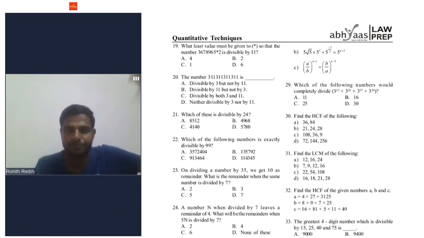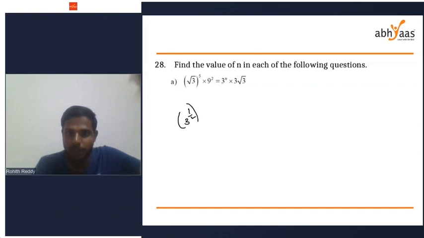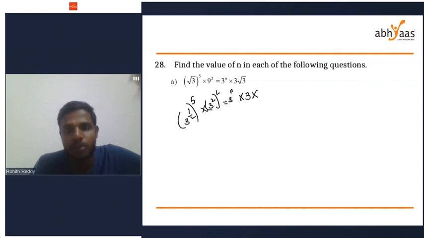Root 3 means 3 power of 1 by 2. Okay, so root 3 means 3 power of 1 by 2 whole to the power of 5, into 9 to the power of 2. 9 to the power of 2, I am going to write it as 3 square whole square, equal to 3 power n into 3 into root 3, which means again it is 3 power 1 by 2.